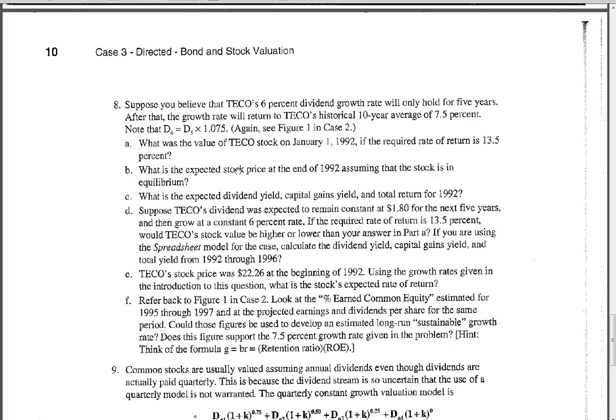So try not to let these dates confuse you, because they actually kind of go from 1993 to 1992 and all that. Question 8, it says January 1st, 1992. Just ignore the date. This asks, what is the value of TECO stock currently? So what is P sub 0? Just like we did in class. Part 2, or part B, is what is P sub 1? What is the price of the stock expected to be next year? So don't let the end of 1992 and the date up here confuse you.